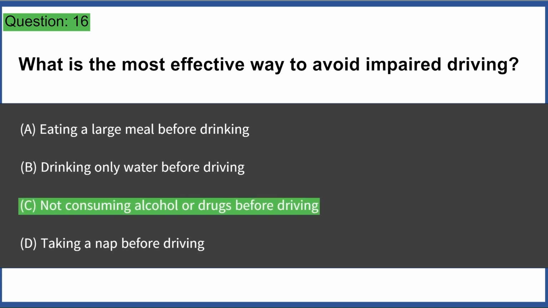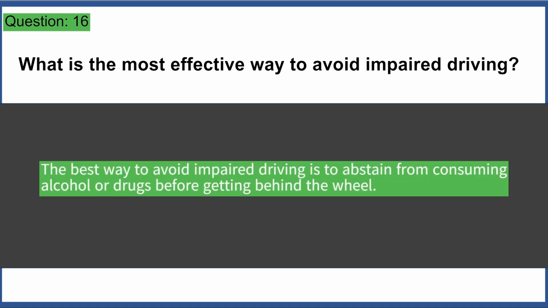Answer C. The best way to avoid impaired driving is to abstain from consuming alcohol or drugs before getting behind